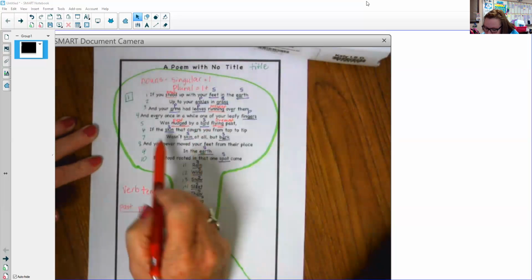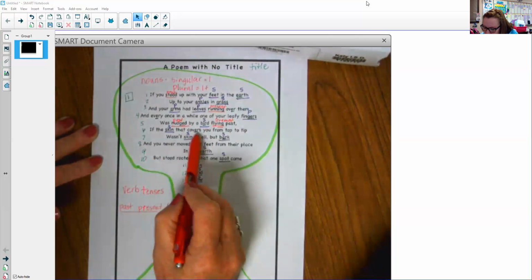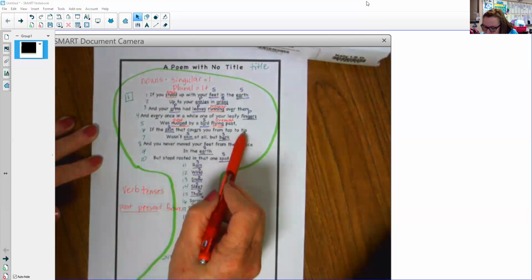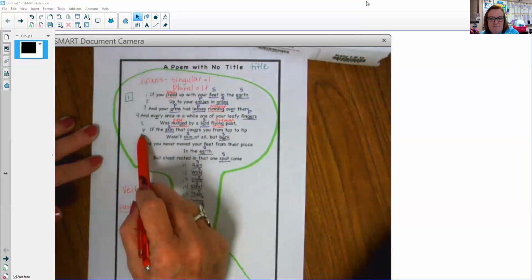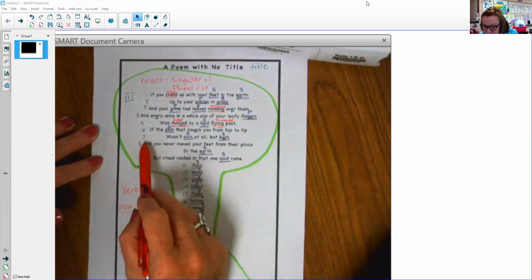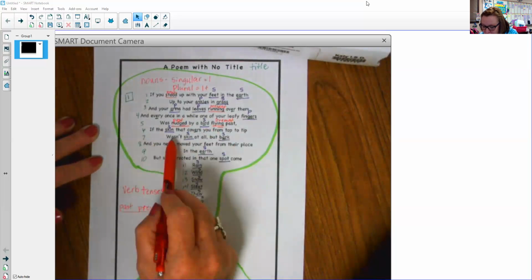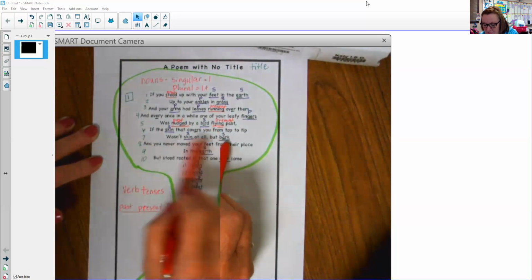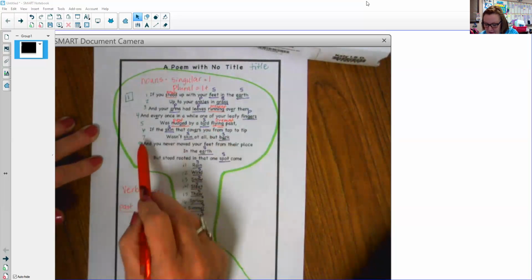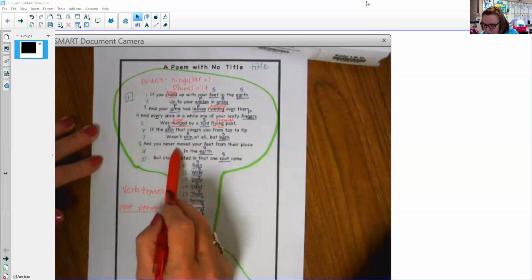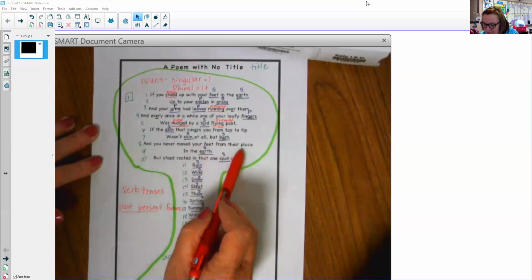Okay. If the skin that covers you from top to tip, line 6, no verbs. Let's see line 7. Wasn't skin at all but bark, no verbs. Line 8. And you never moved your feet from their place.